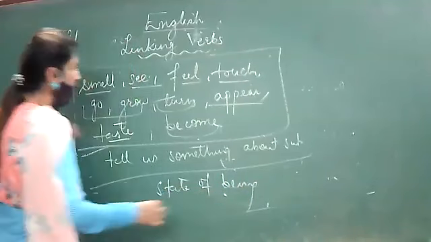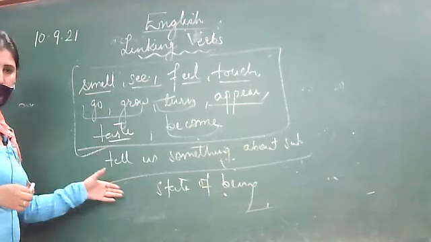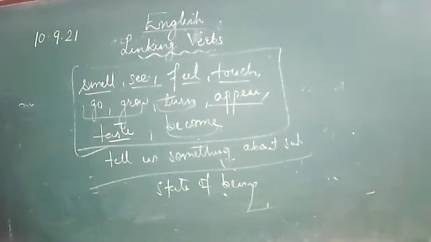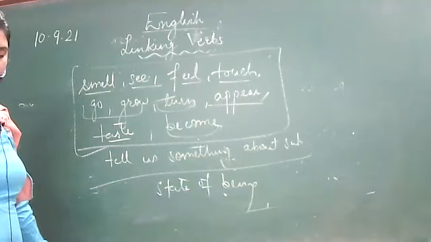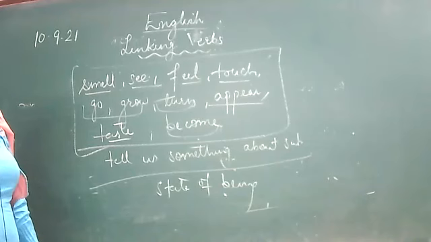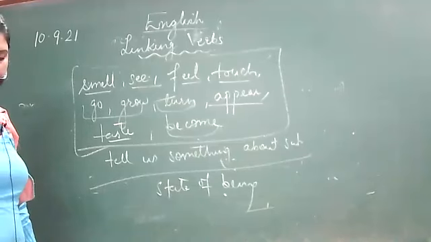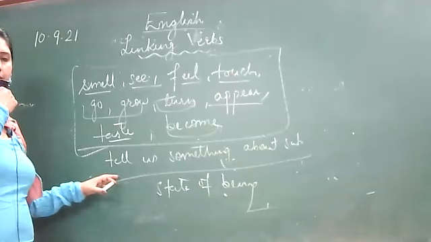For example, the one example I have already written: Raghav is a teacher. Here it is adding information about the main subject, Raghav. It is giving some more information, and it is also telling us about the state of being. So these are called true linking verbs.